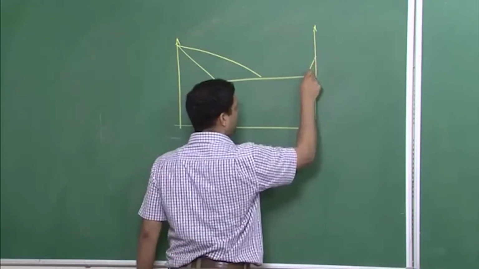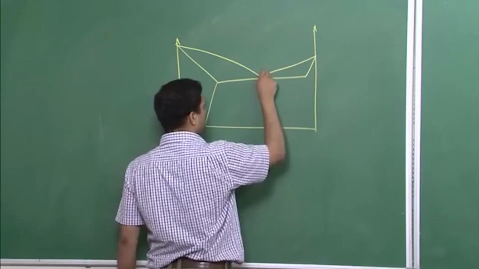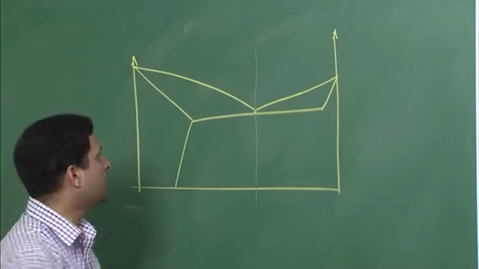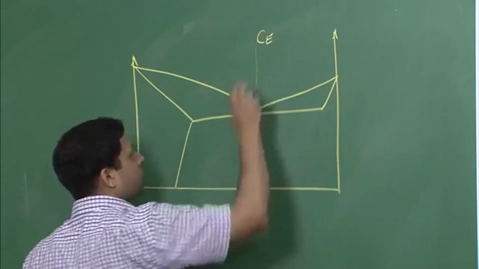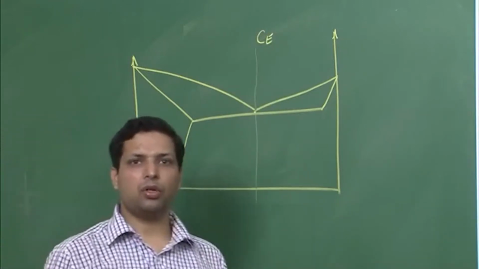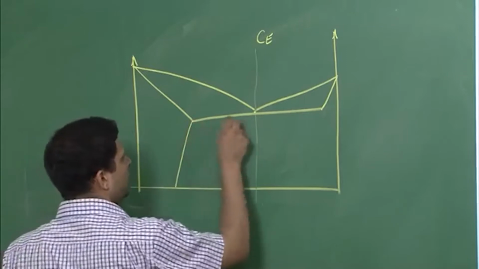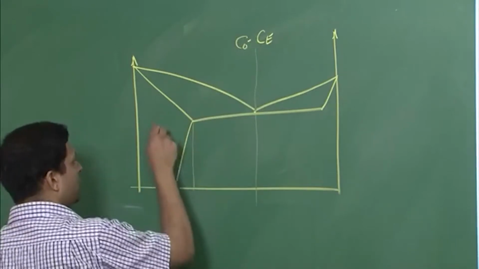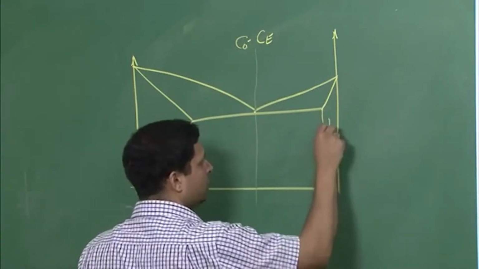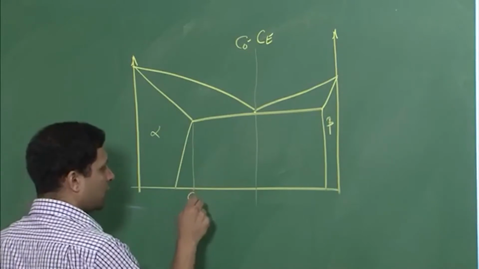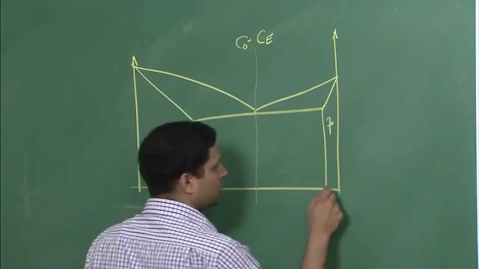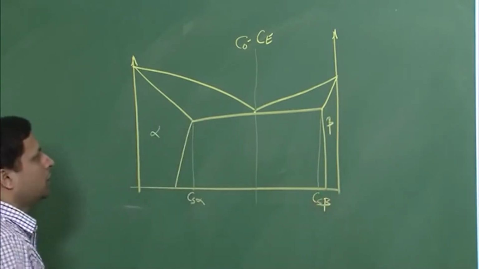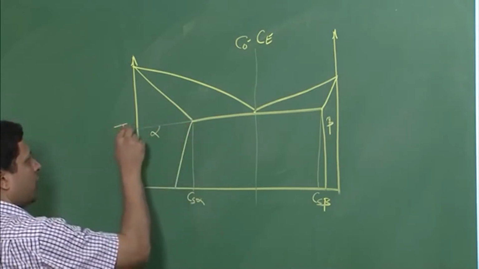And to make matters simpler for us, we would also assume that we are talking about concentration of liquid approximately equal to CE. So the concentration of liquid to begin with, we will be talking about CE. So this is C, that is also equal to your C naught. Here is your alpha and here is your beta. So we can give this the concentration C as alpha. Here the concentration can be given as C as beta, and this is your temperature TE.